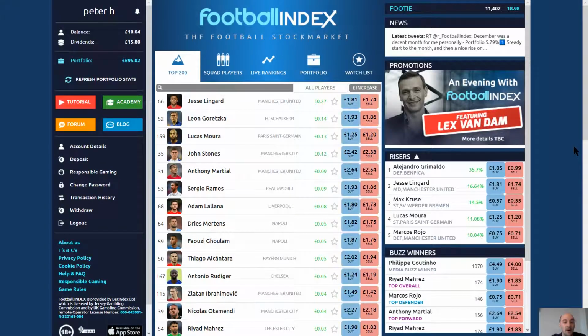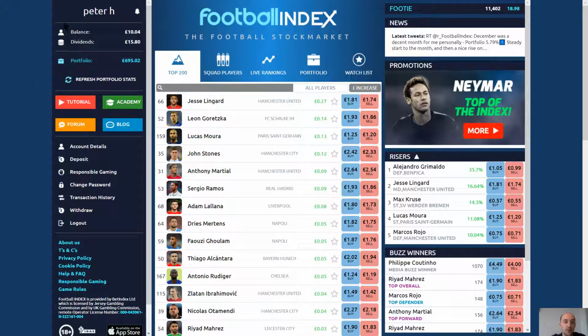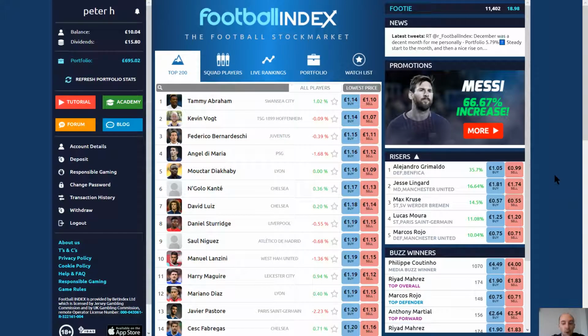Now let's look at buying a player. To buy a player, you will firstly have to deposit money into your account, which will then be shown in your balance. You can then search for a player that you'd like to buy. There are several ways in which you can buy a player. You can firstly go to the top 200 and sort them, for example, by lowest price, highest price, those that have decreased or increased today.